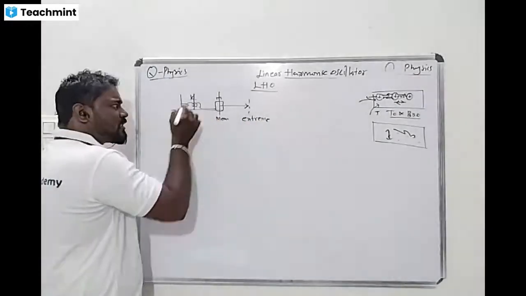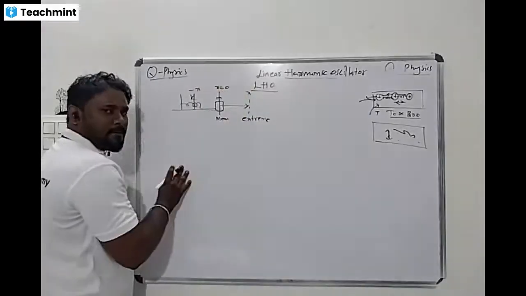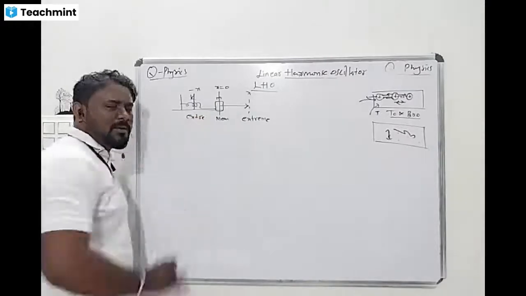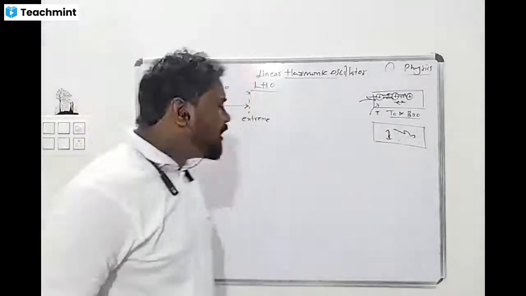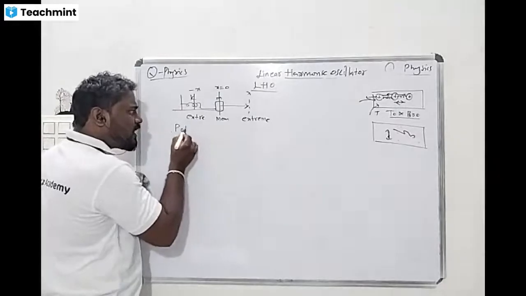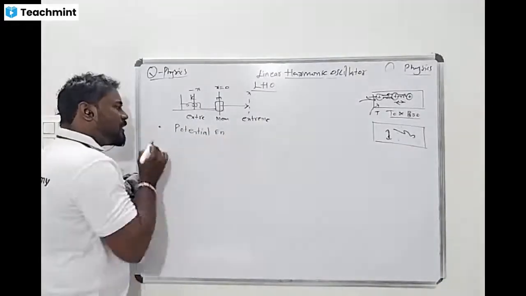Again it will come to the negative extreme position, minus x. It is plus x, x is equal to 0. This is very important thing. So there are two extreme positions and one mean position, and it oscillates. Now how can we calculate the potential energy of this harmonic oscillator, how can we define the potential energy, this is very important thing.